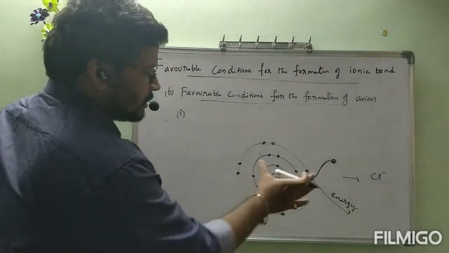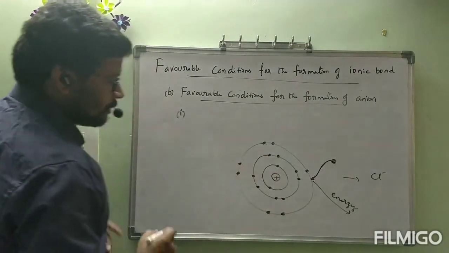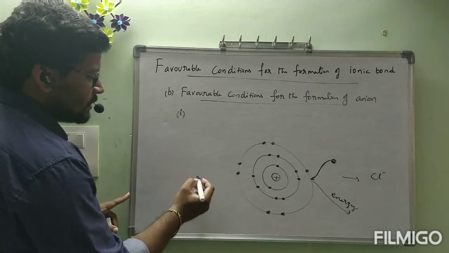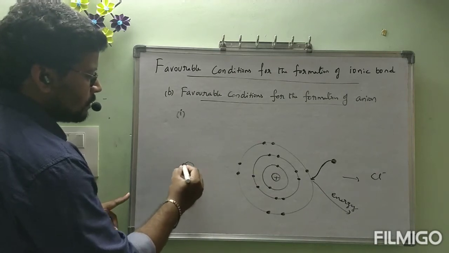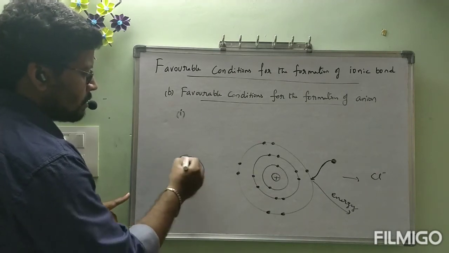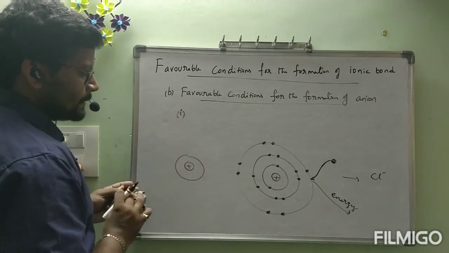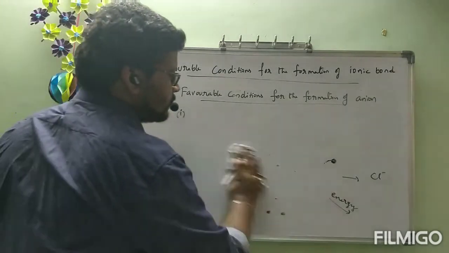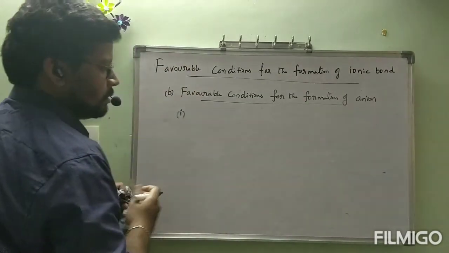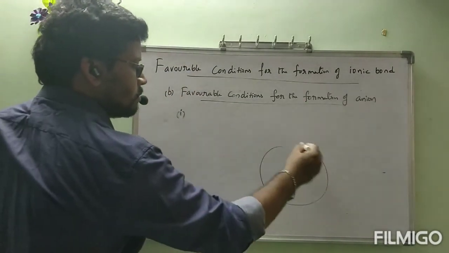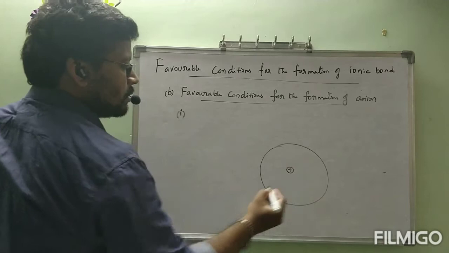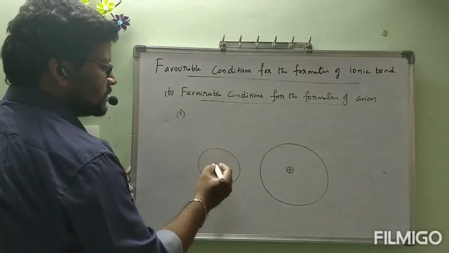Now let us see, this is one atom and another atom. This is a big atom and this is a small atom.